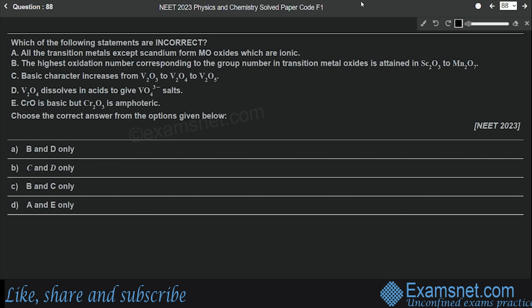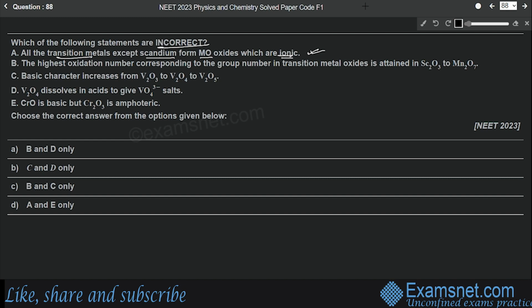Question number 88 is from the chapter D and F block elements, and the question is, which of the following statements are incorrect? So we have to find out the incorrect statement, right? The first statement says all the transition metals except scandium form MO oxides which are ionic. Yes, this is the correct statement. This line is directly taken from the NCERT book.